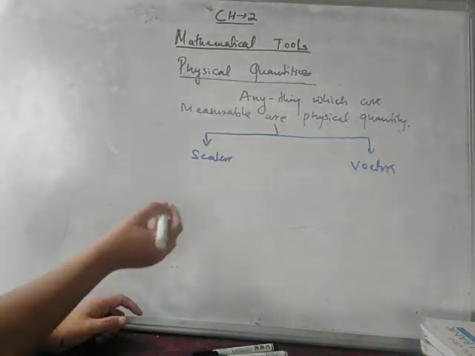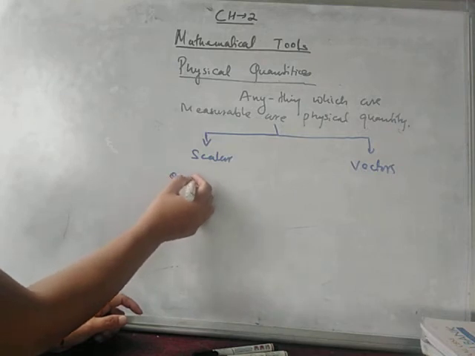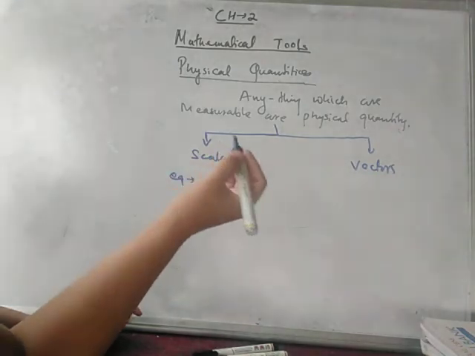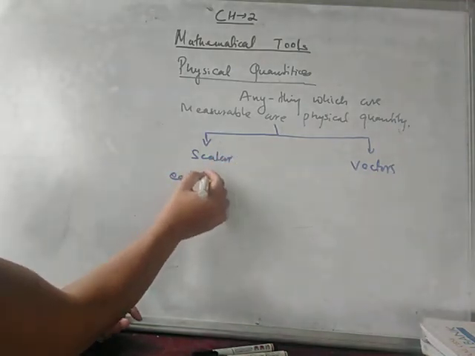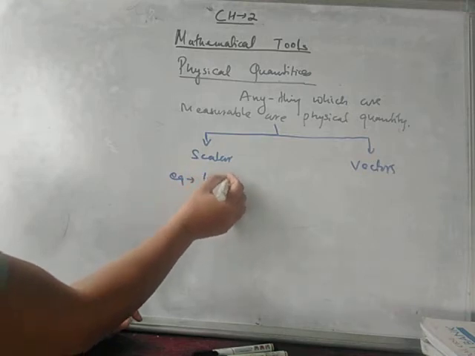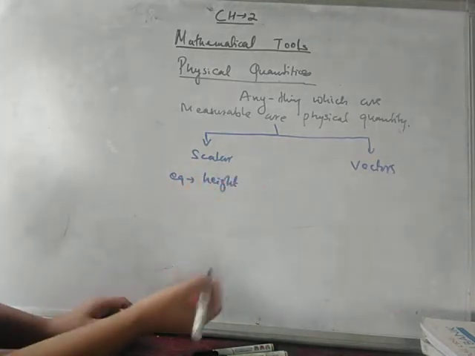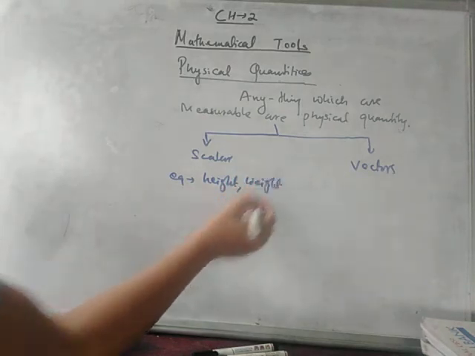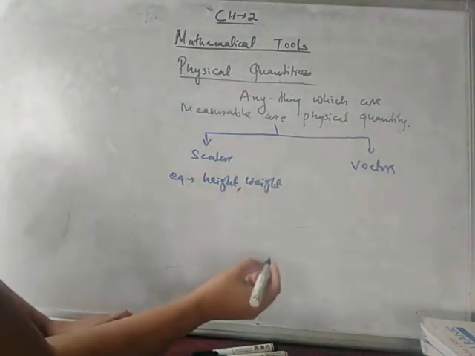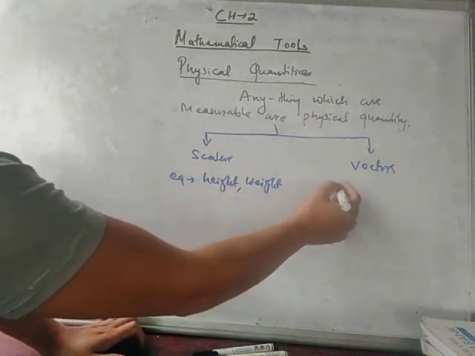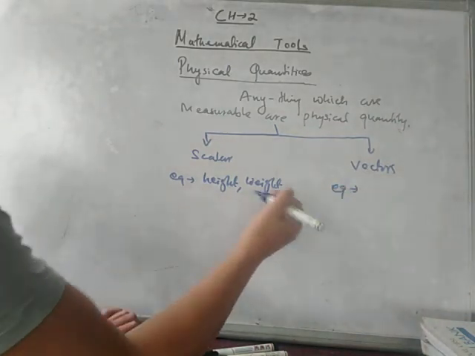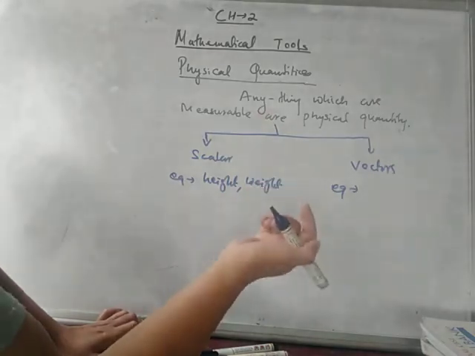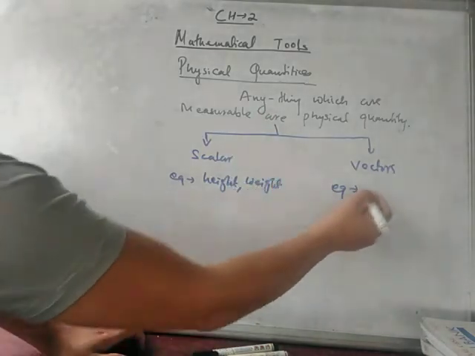Scalar means, example, write down: your height, isn't it? Your weight. But vector quantities are those quantities which have value and direction also, like force.